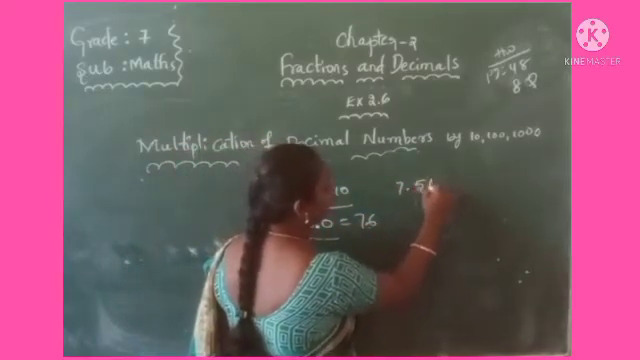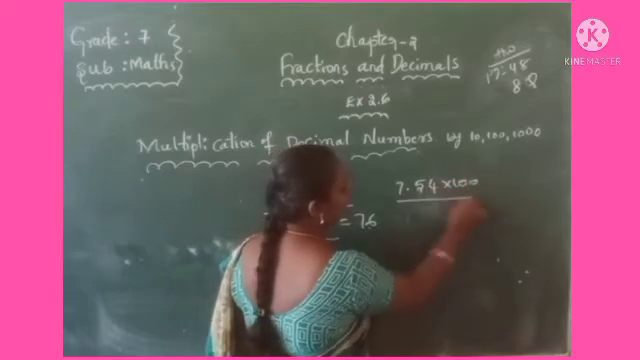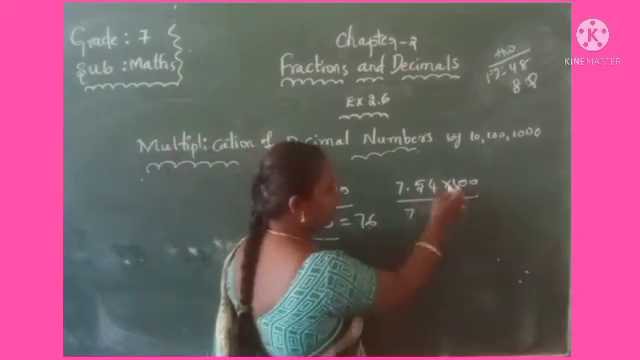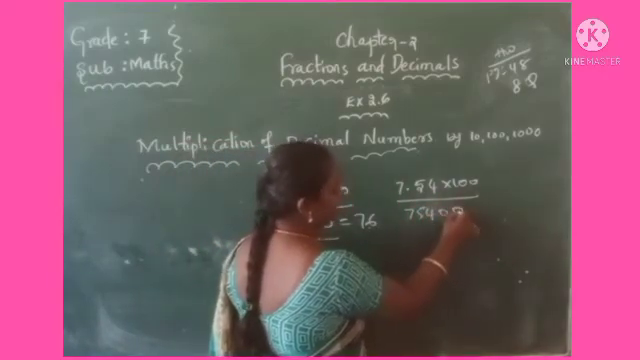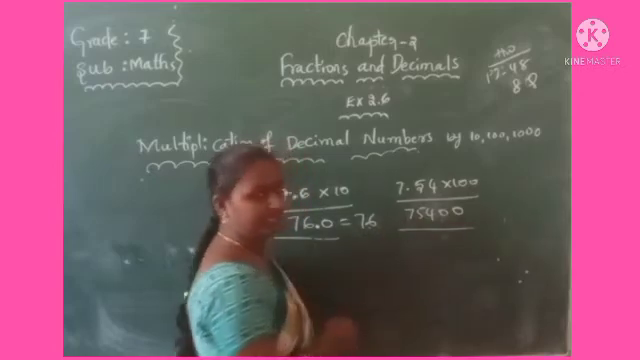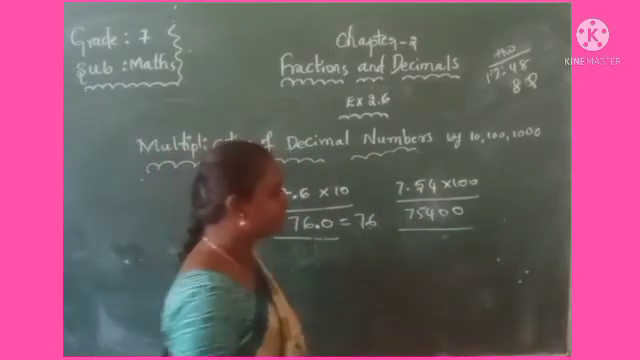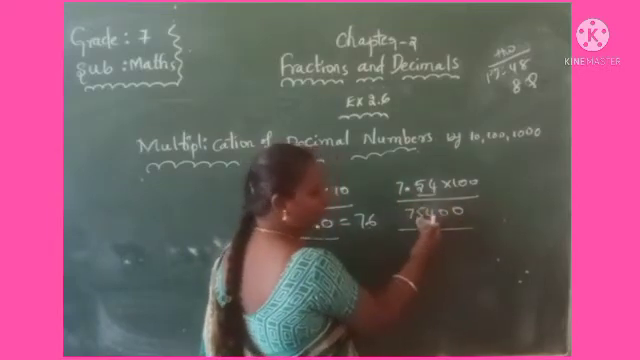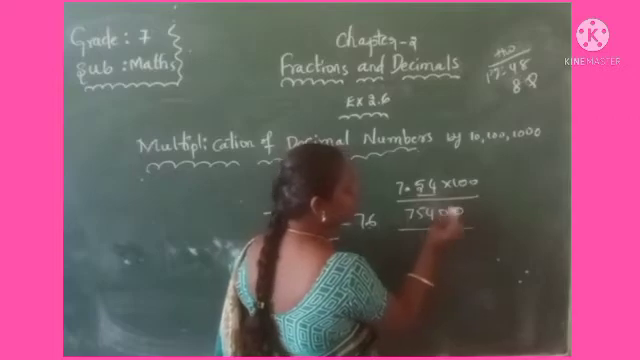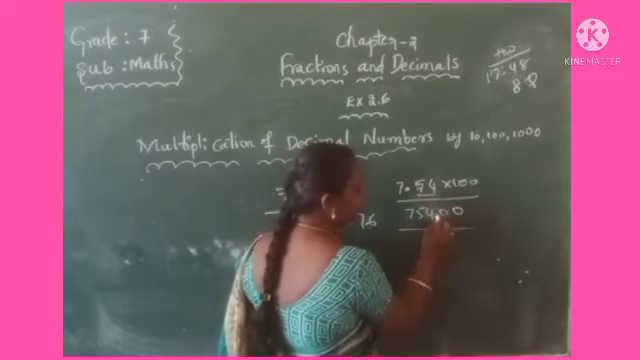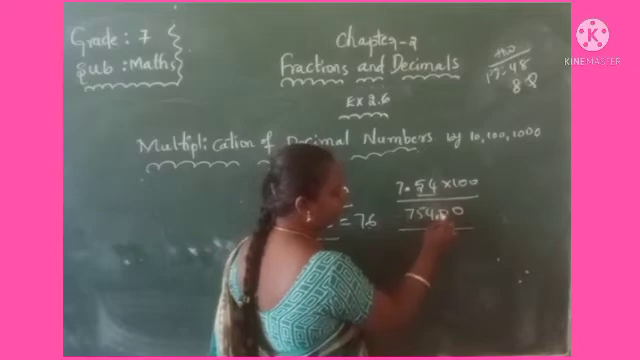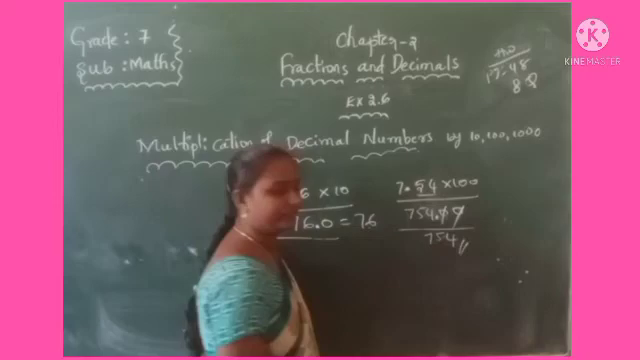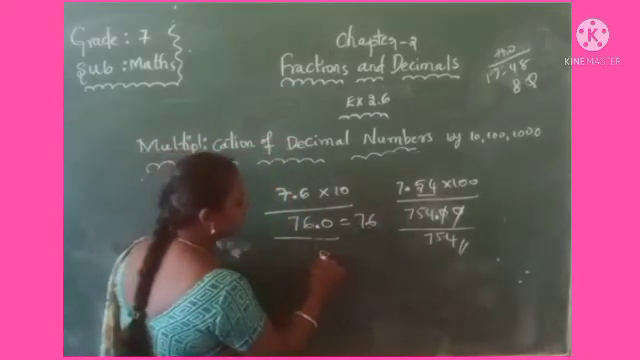Similarly, 7.54 into 100. Multiply decimal number by 100. What is the product here? Same. First of all, multiply 754, put two 0s. So this is the solution. But there is a decimal point. How to give the decimal point here? There are 2 digits after the decimal point. That means from the right side you have to take 2 digits. That is 1, 2. You give the decimal point. After the decimal point, zeros don't consider. The answer is 754.